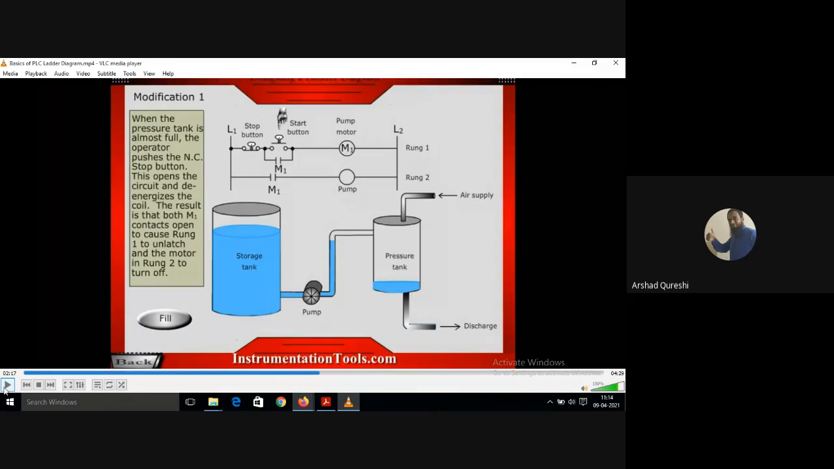Whenever you are doing latching, you have to put a normally closed contact which will open on pressing it, or you can do it with the help of a coil also. But here I have put a normal stop button. As soon as I press it, the connection will be off. So what he's telling, when the pressure tank is almost full, the operator pushes the normally closed contact, that is the stop button. This opens the circuit and de-energizes the coil. The result is that both M1 contacts open to cause rung 1 to unlatch and the motor in rung 2 to turn off. Just observe it.